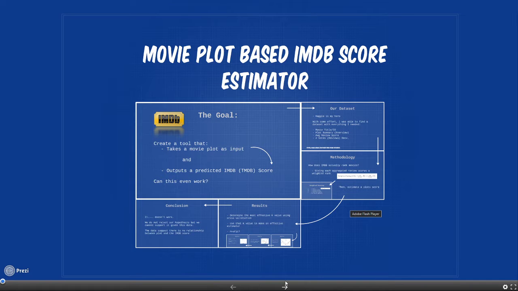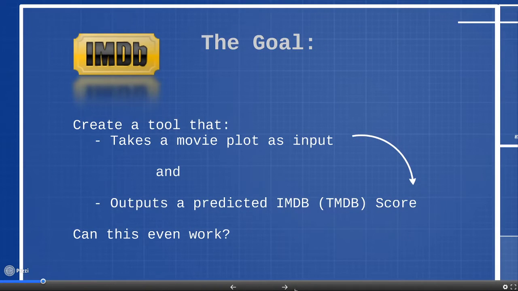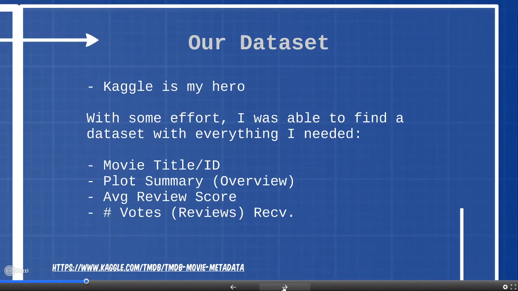Hello, my name is Roland Bell, and for my final project in data mining, I decided to create a movie plot-based IMDb score estimator. So the goal of this project was to create a tool that takes some arbitrary movie plot summary as your input and outputs a predicted IMDb score. Now, can this even work? That's kind of the big question of this project.